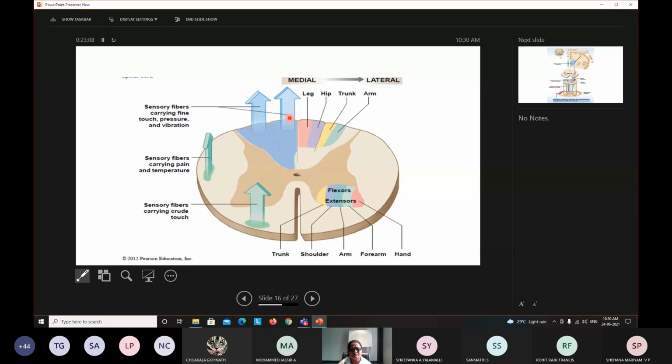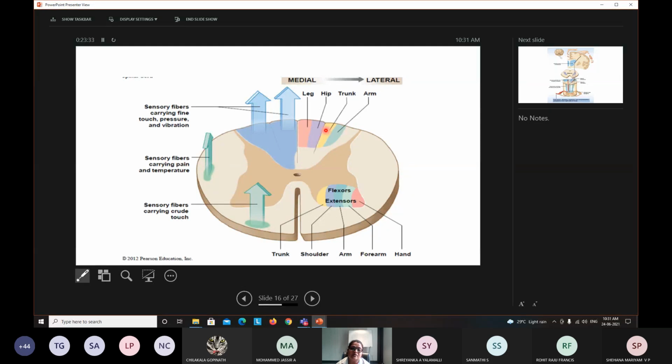The medial one is fasciculus gracilis and the lateral one is fasciculus cuneatus. So these will carry the sensation from different parts of the body. Which part they carry is also written here. The medial part is mainly the lower part of the body, whereas the lateral one carries the information from the upper part of the body.